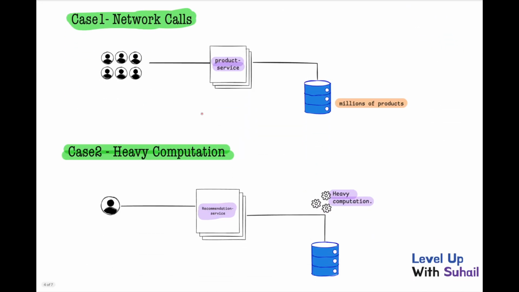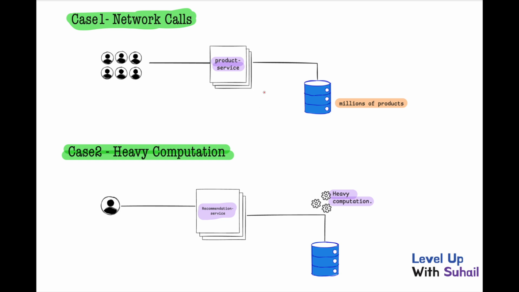Right. Now, the very first use case is the network calls. Let's take an example of the same e-commerce site. Right. We have a product service. As and when it receives a request from the user, it goes to the database, fetches the product among millions of products, and returns the result to the user. Imagine the next moment, the user simply refreshes the browser. What would happen? The product service would again receive the new request, build the database query again, try to fetch the product among millions of products, and then return the product to the user.